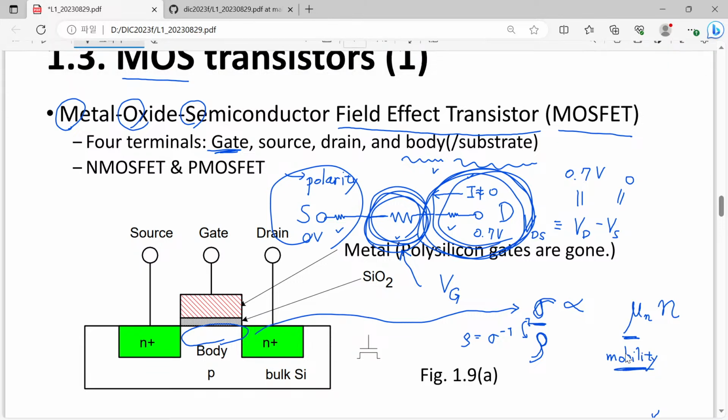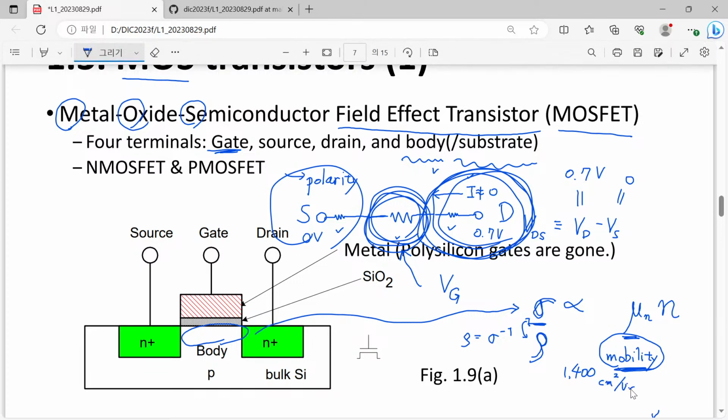So actually, as an engineer, improving the electron mobility is one of the most important jobs to improve the performance of your transistor. But you know, the mobility of course changes. If you have really pure intrinsic material, pure silicon, then your mobility will be like this.